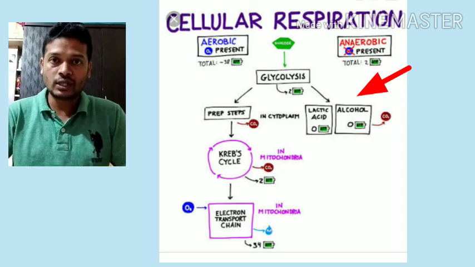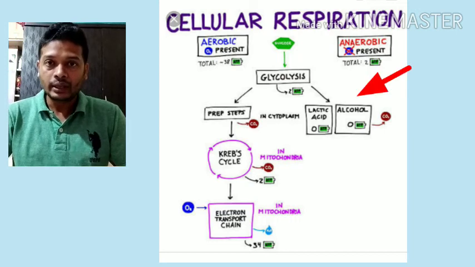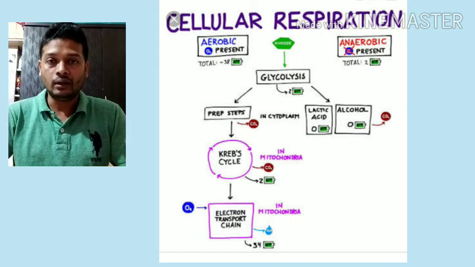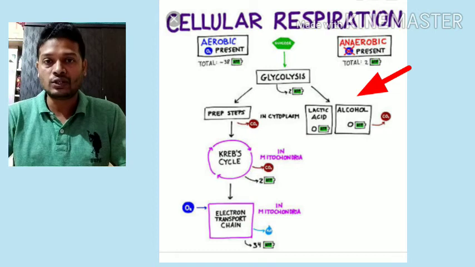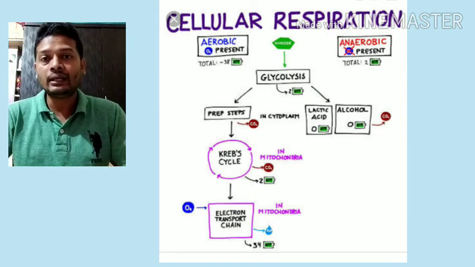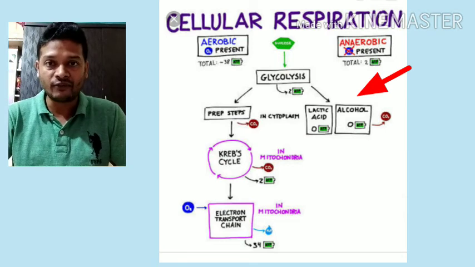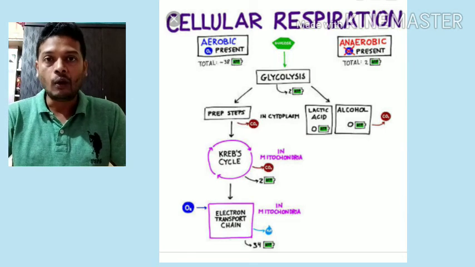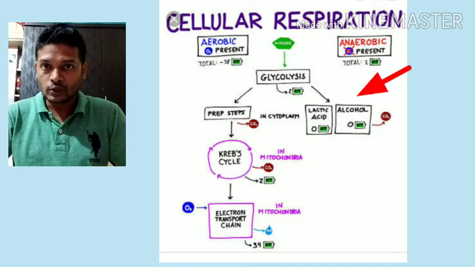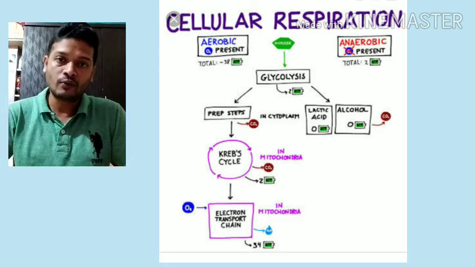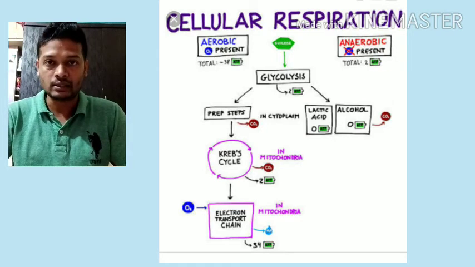So this stage is common for both. Now in case of anaerobic respiration, after pyruvic acid is formed, it may get fermented with the help of microorganisms like fungi, bacteria, or in our body also. The result of that may be formation of alcohol or acids.